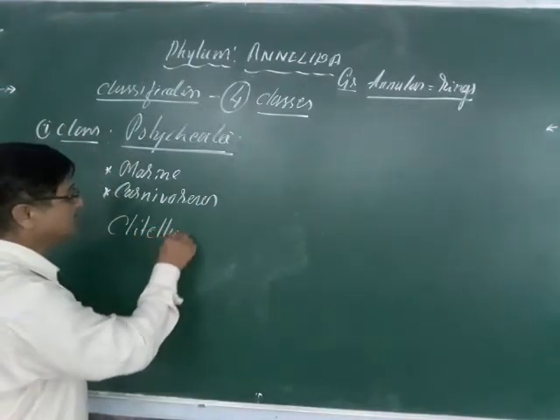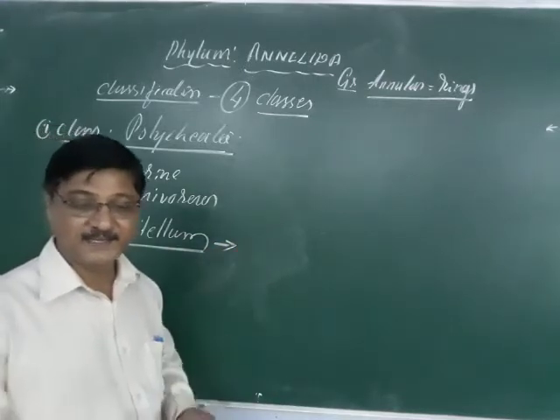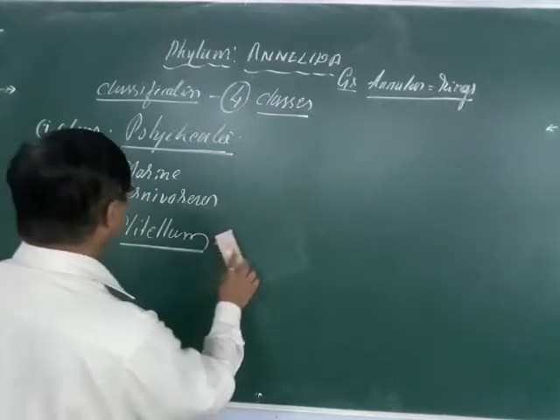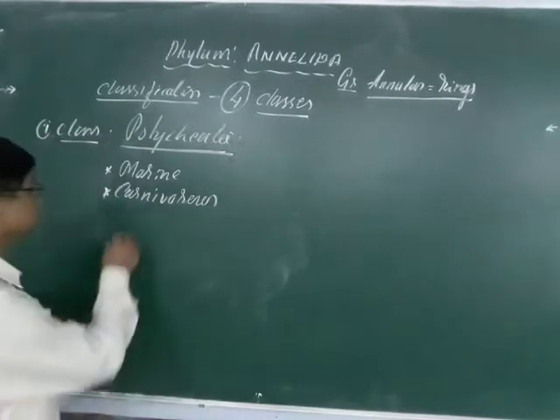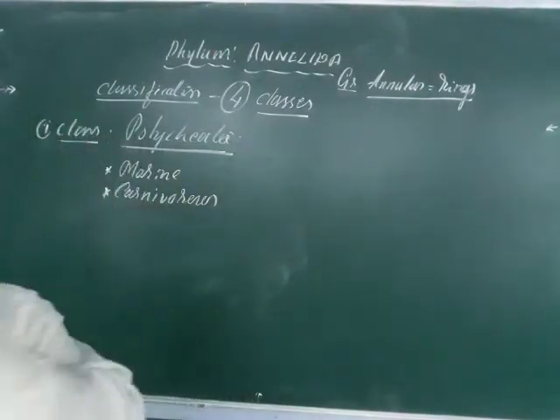Now what is the clitellum? The clitellum develops during the breeding season, and it helps to form cocoons in which the eggs will be laid. The clitellum is absent here.